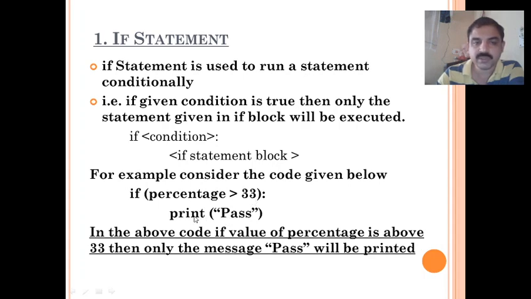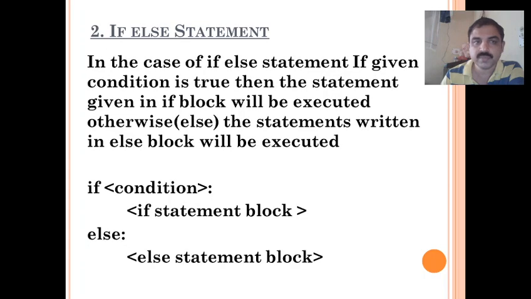In this example, if the condition, that is the percentage, is greater than 33, the print statement prints the message pass. If it is not satisfied, it doesn't do anything. So the simple if statement is used to check a simple condition and follow the statement.